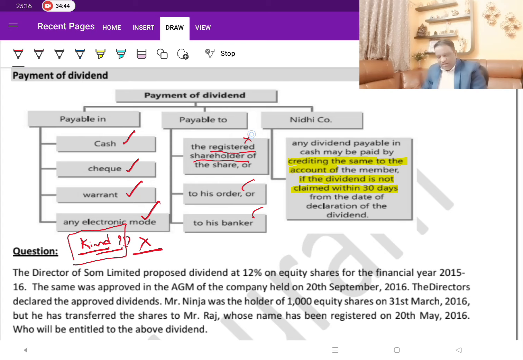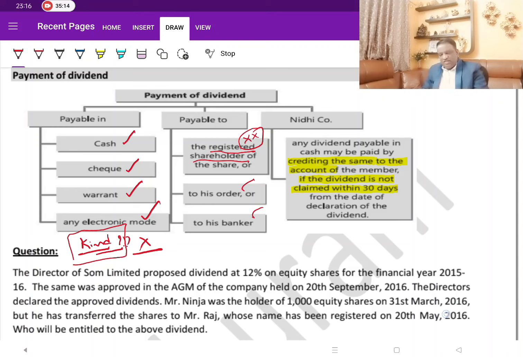I will elaborate through the illustration that is given here. So the payments can be made only to the registered shareholder. This point otherwise does not appear to be a very big point, but wherever there are transfers, understanding of this concept becomes more important. That is what he is trying to ask you through your 5 marks and 4 marks questions. I will explain that whenever we discuss this illustration.